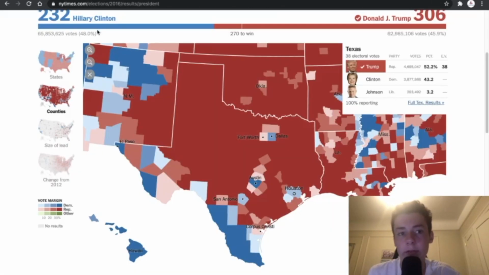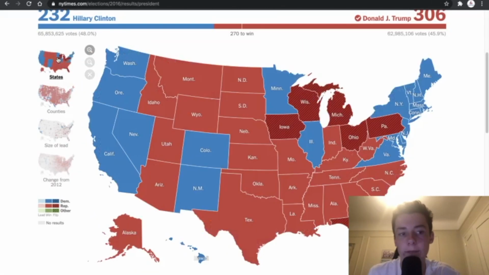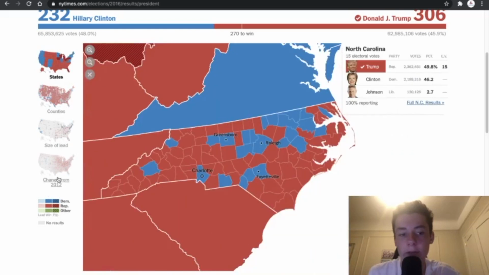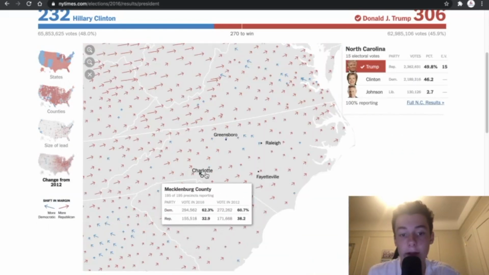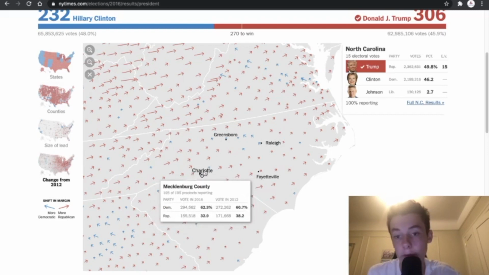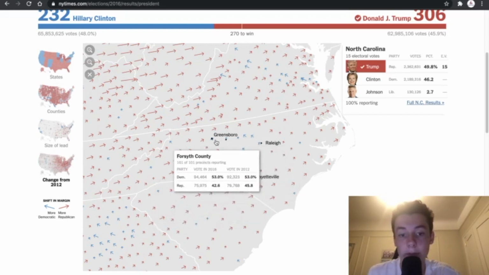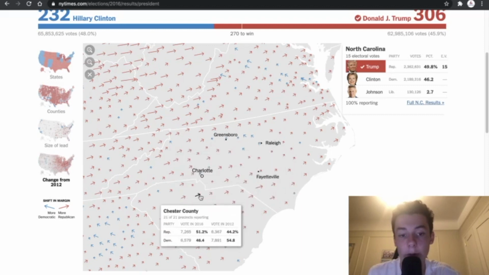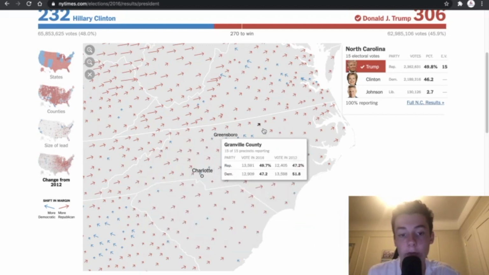Now, I do want to talk about another state, and that is the state of North Carolina. Now, North Carolina is a state that has kind of conflicting trends. We can see it here. The state trended a couple points towards the Republicans overall, and so did the national environment. But we see that these big counties, the Raleigh area, the Greensboro area, the Charlotte area, trended towards the Democrats.